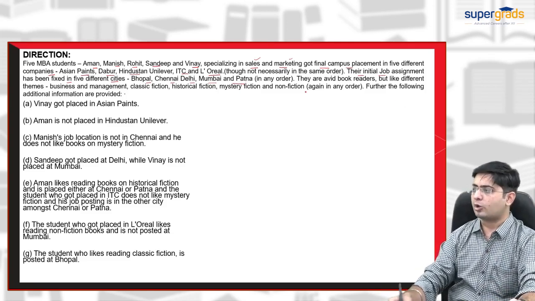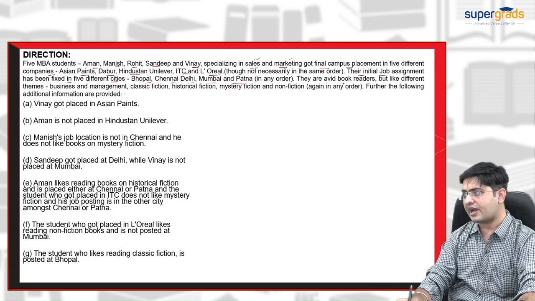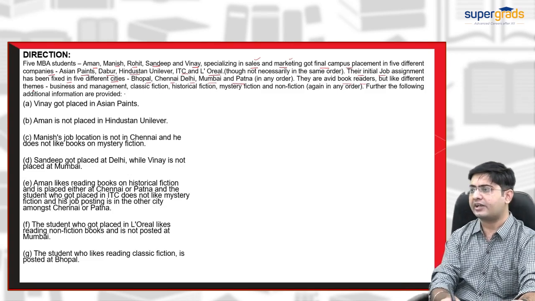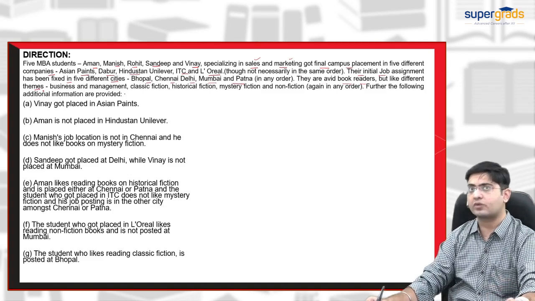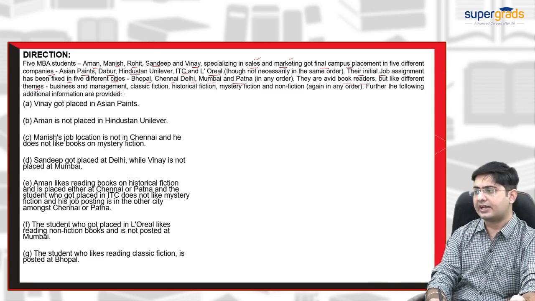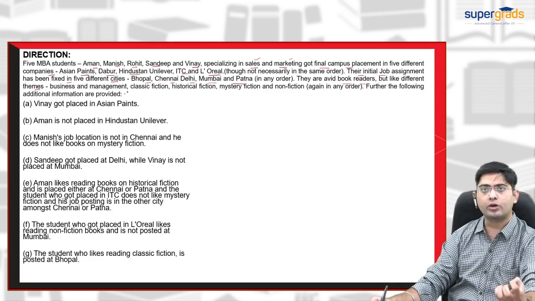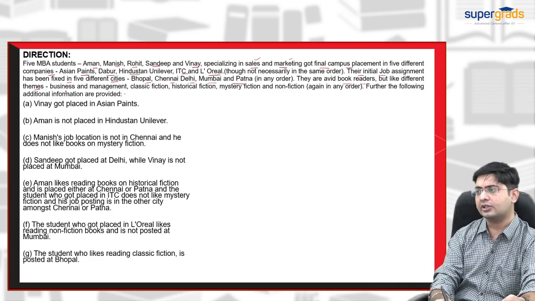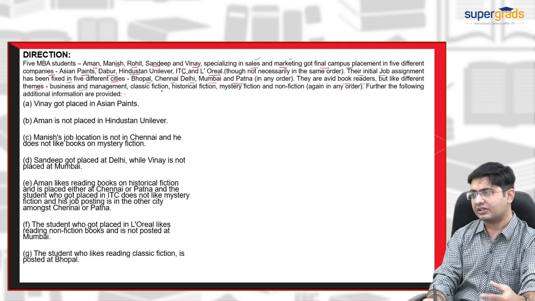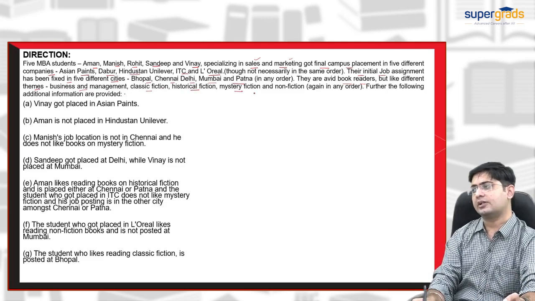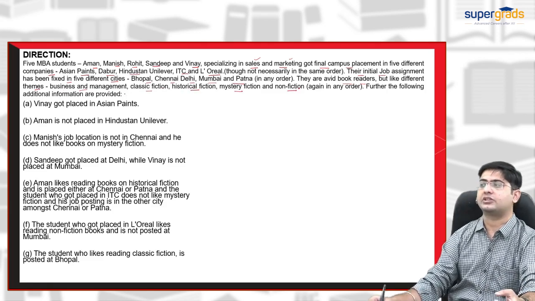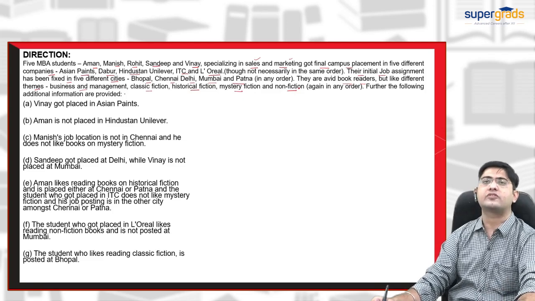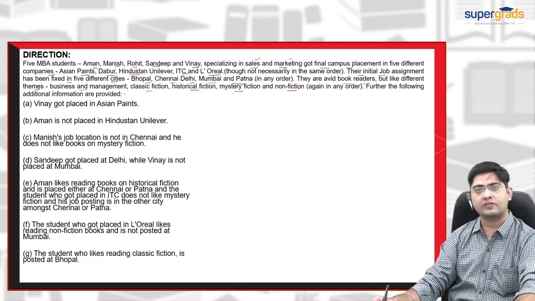Next, it is given that they are avid book readers but like different themes. Now, the fourth variable has been introduced, that is, they are book readers. The themes which they read are business and management, classic fiction, historical fiction, mystery fiction, and non-fiction. So, this is the fourth variable on which we have to work while solving this puzzle.